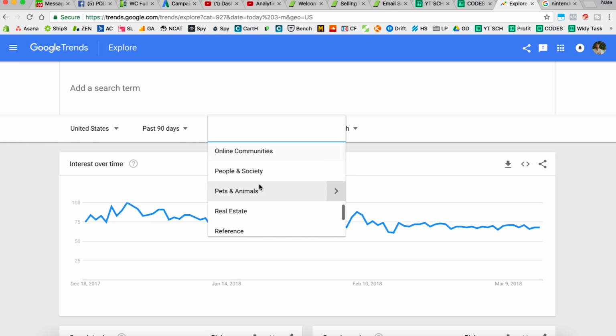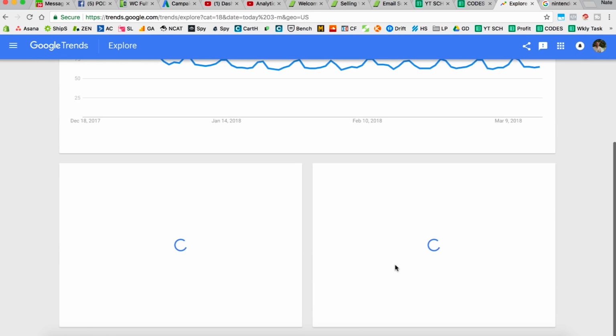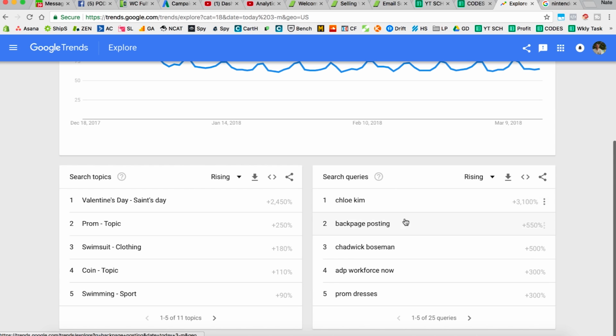And let's look for shopping, right? See what's under shopping. What are people searching for? Back page posting. I don't know what any of this is. Prom dresses. So you can see something about prom. So that would be something that you could be interested in. I would be interested in that.